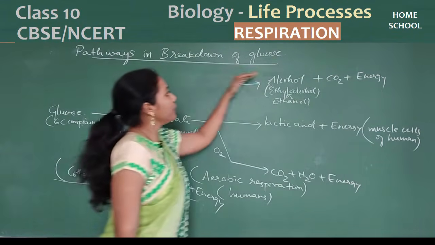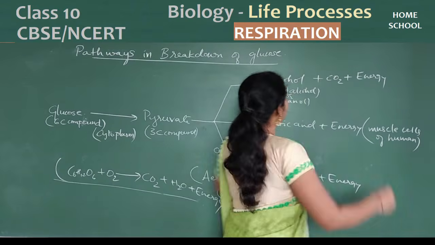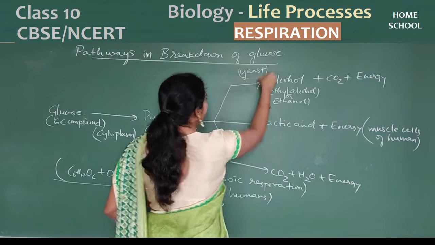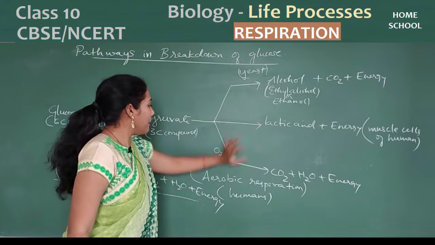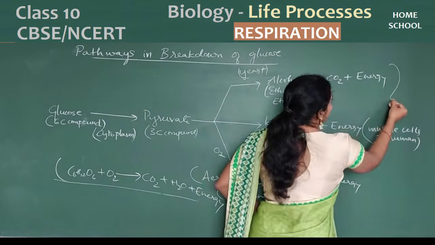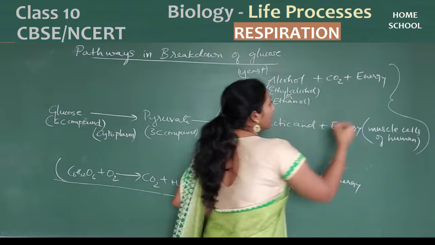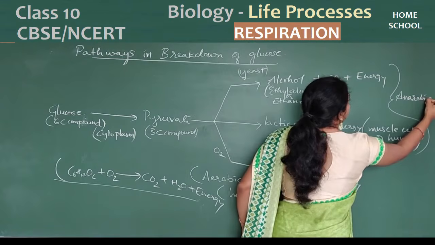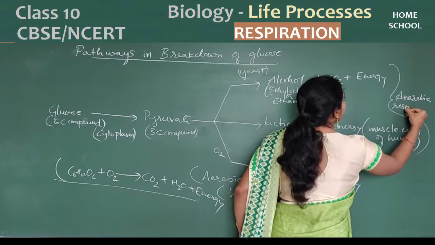Glucose to pyruvate, pyruvate to alcohol, carbon dioxide and energy. You will find this pathway in yeast. Both the pathways are happening without oxygen, so I will classify both as anaerobic respiration.